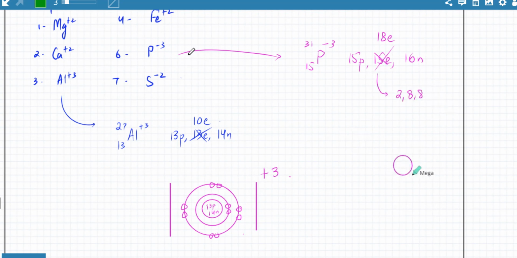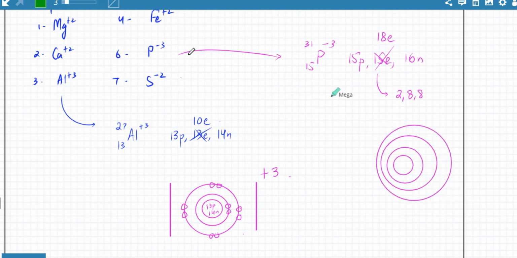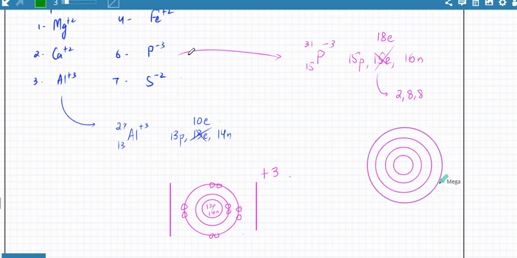There's going to be a nucleus in the center, and then there are going to be 3 shells around the atom. So the nucleus has how much?